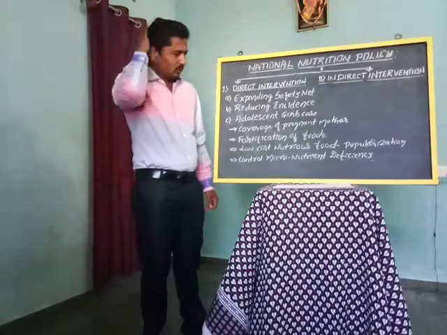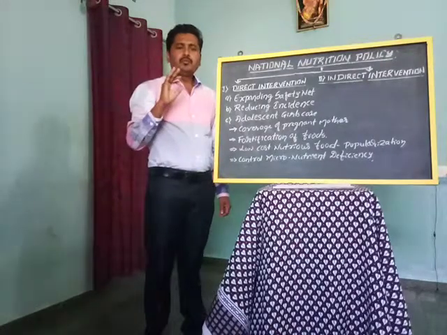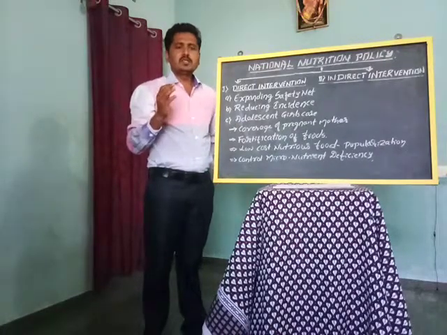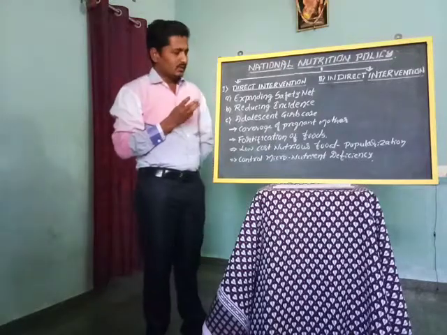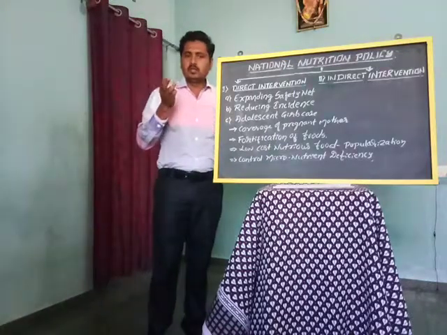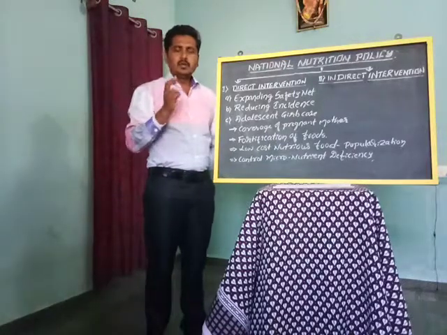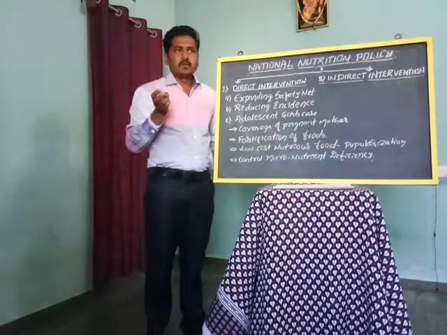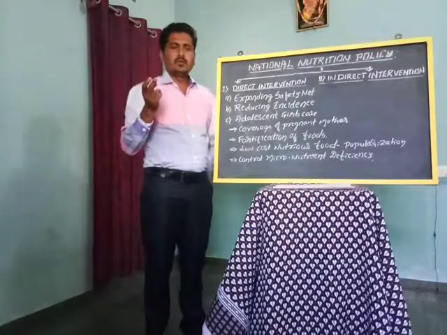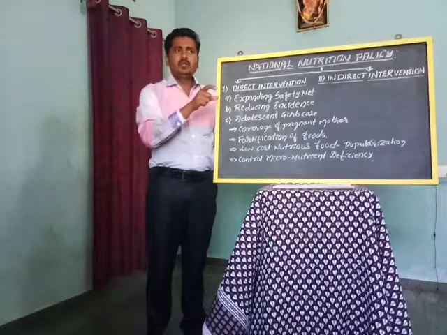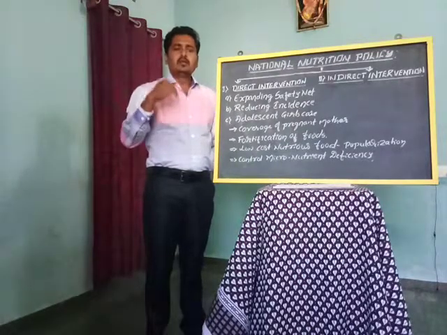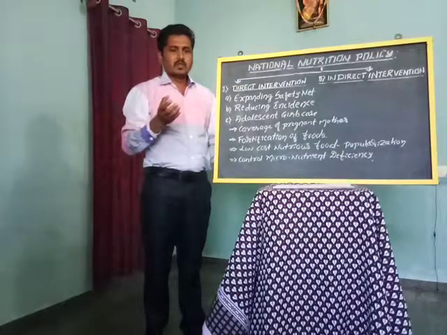To reduce this incidence, the steps we have to take are early identification of diseases, and after identification, notification, then treatment of the particular nutritional problems and referral services.